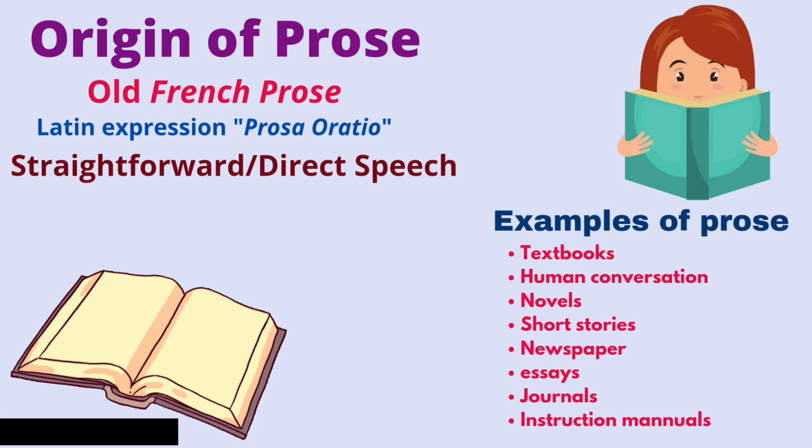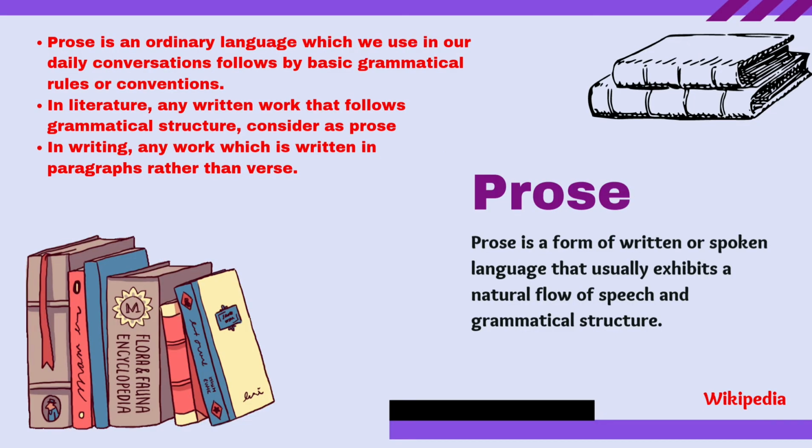So the word prose defines itself: it is something which is straightforward or direct. Now the origin is clear. Let's move ahead to know the meaning of the word prose. What is prose? In simple words, prose is the ordinary language which we use in our daily conversation, followed by basic grammatical structure or rules or conventions, which means ordinary language used by human beings in their daily conversation.